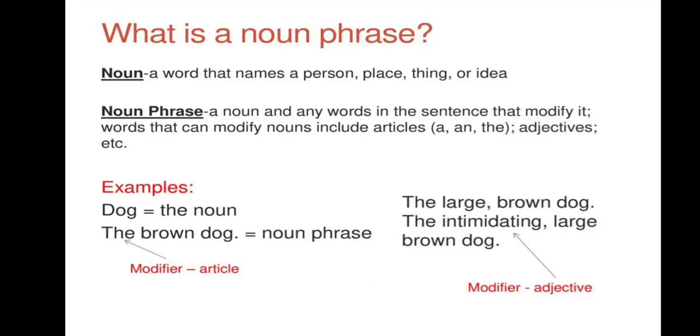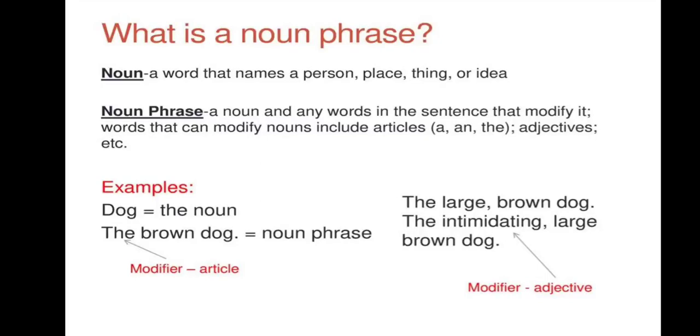Noun, it's the word name of a person, place, thing, or idea. What are noun phrases? A noun, and any word in the sentence that modifies it. Words that can modify nouns include what? You already know that a, an, and the, and all the other adjectives also.